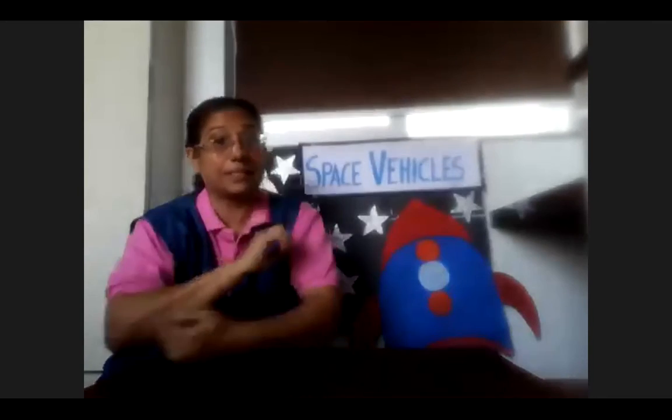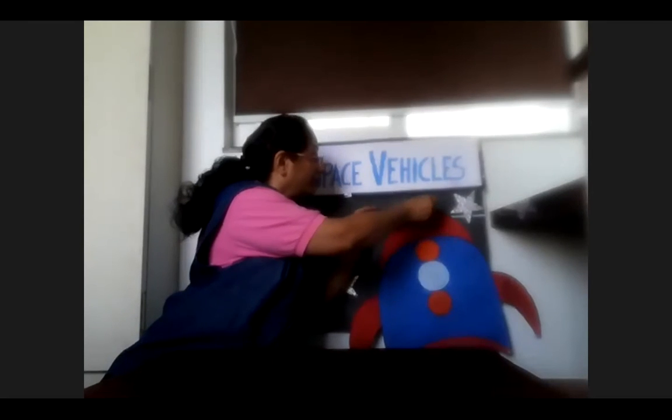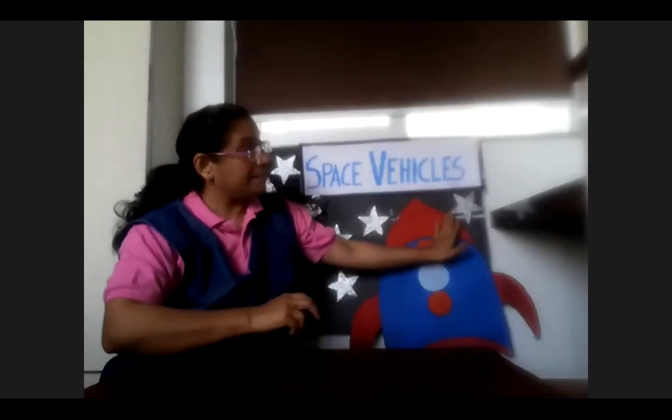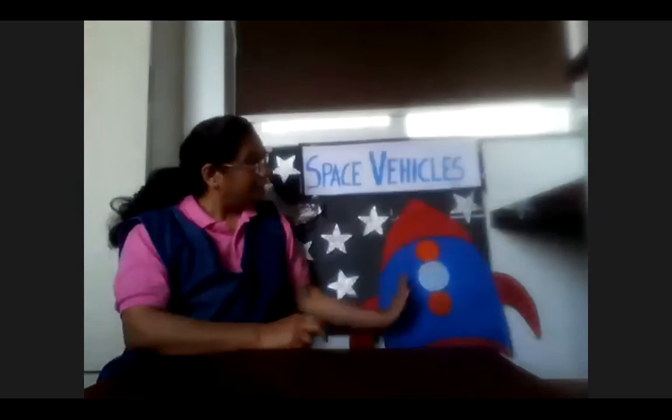Okay, now we learn the different parts of the rockets. There are 4 parts of the rockets. The rocket is divided into 4 parts. The cone. This is the shape, the cone. The fins. Everyone can see the 2 fins of the rocket. The rocket body and engine.